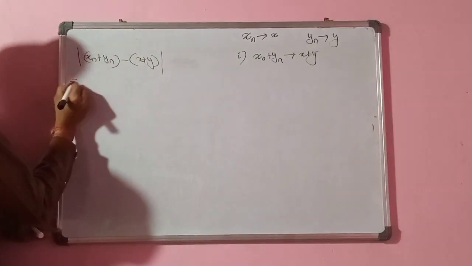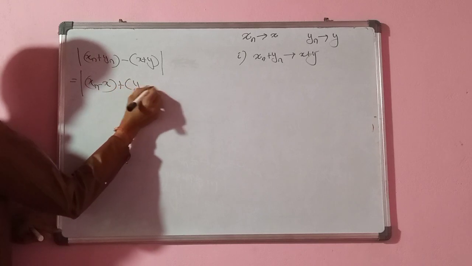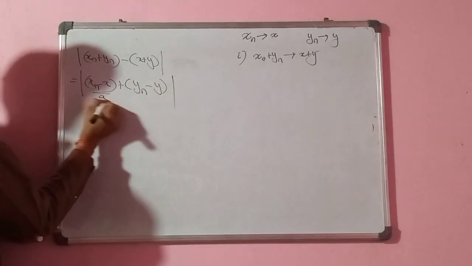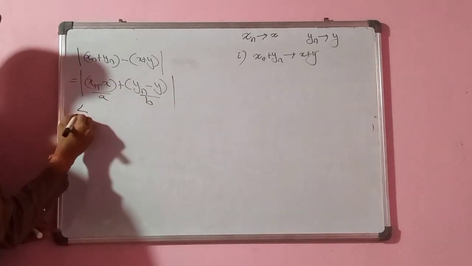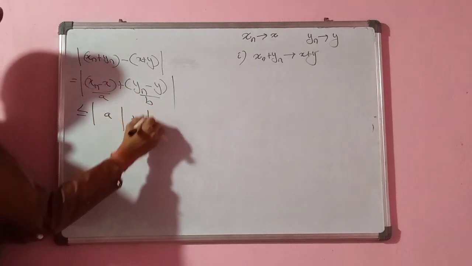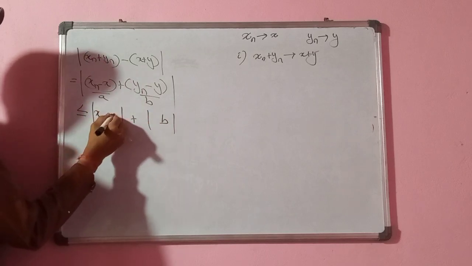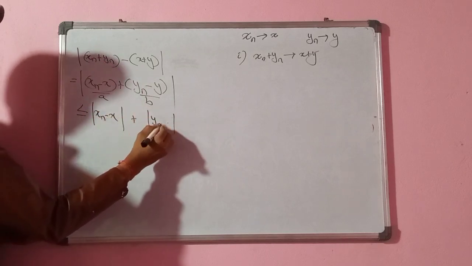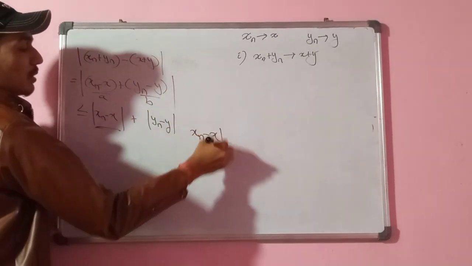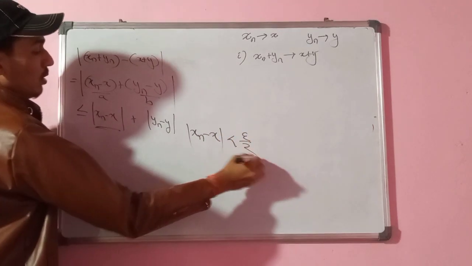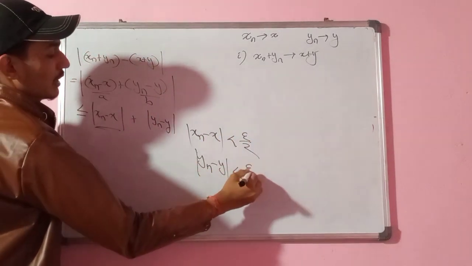Okay. So can I write like this? Xn minus x plus yn minus y. See, this is my a, this is my b. Mod of a plus b is less than or equal to mod of a plus mod of b. What is my a here? Xn minus x. What is my b here? Yn minus y. Since it is convergent, I can write this is less than epsilon by 2. This is also convergent, so I can write this is less than epsilon by 2.